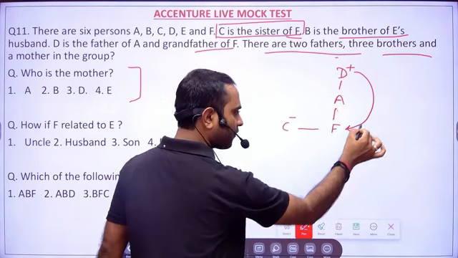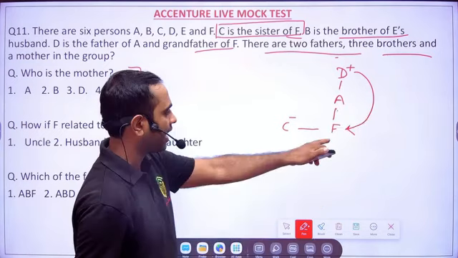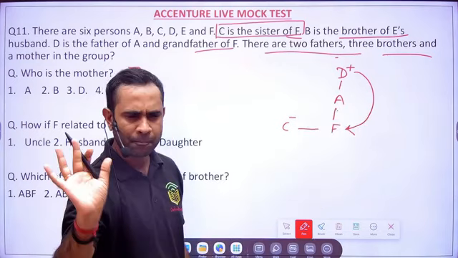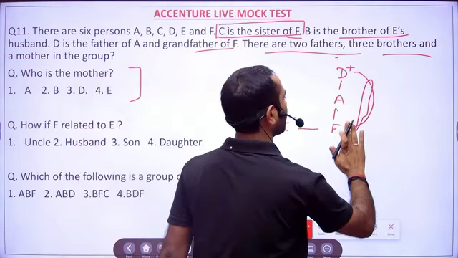D is grandfather of F, so definitely in between, F's father or mother will be there, that we don't know. So this much information is given to you.